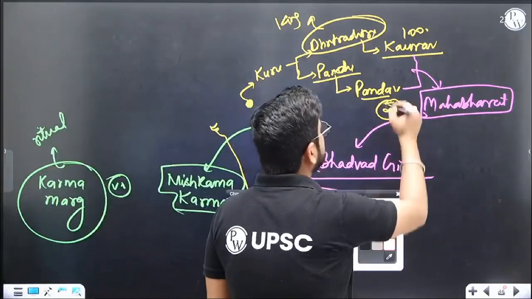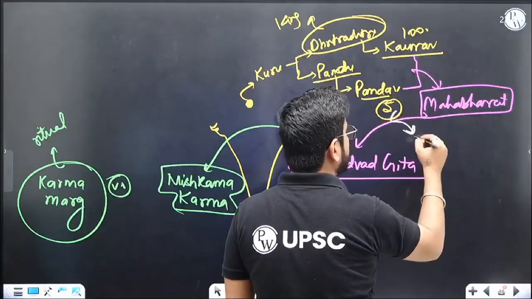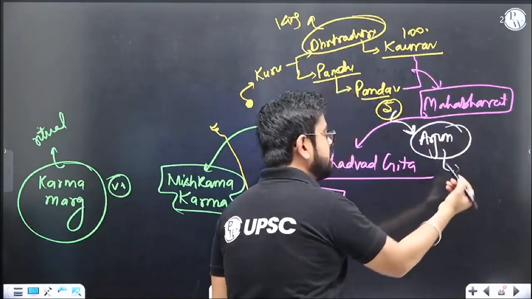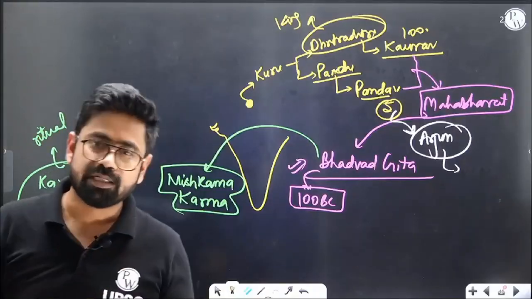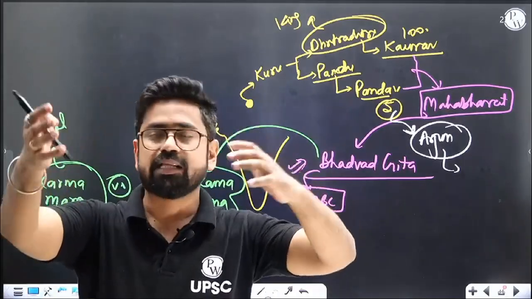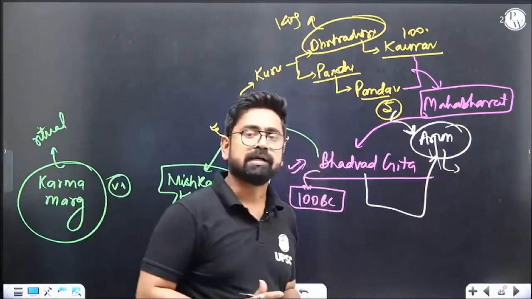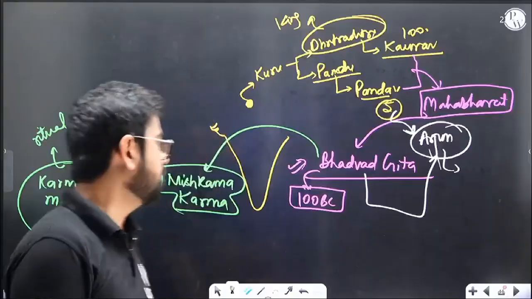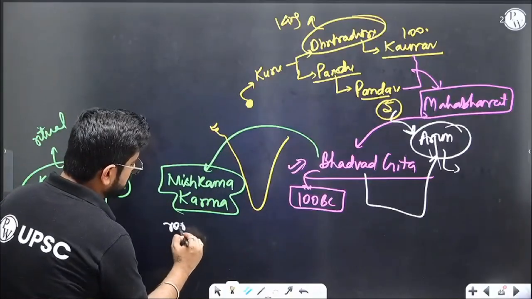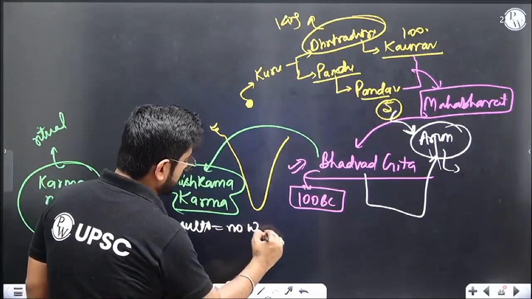So Nishkam Karma: when these brothers were going to fight, the chief warrior Arjuna thought, I should not be fighting my own brothers, it is wrong, right? So he left his weapon, he was like, no, I can't fight them, these are my brothers. Then Bhagavan Krishna gave this lesson of the Bhagavad Gita, which actually meant that he should not be worried about the results. You should never be worried about the results. Results do matter, but no worry.